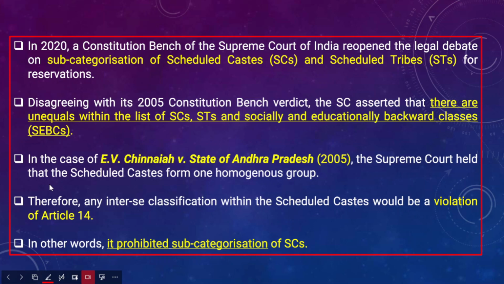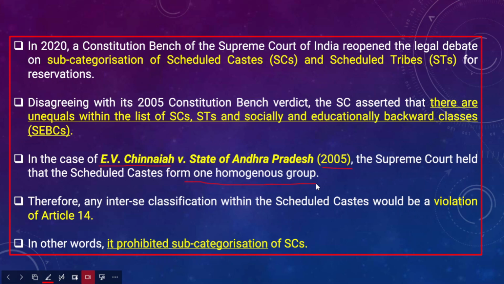So the Supreme Court in the year 2005 widely accepted that there are unequals within different categories: SCs, STs and socially educationally backward classes. However, the same Supreme Court in the year 2005, in E.V. Chennaiya versus State of Andhra Pradesh, please remember this case, held that scheduled castes form one homogeneous group.